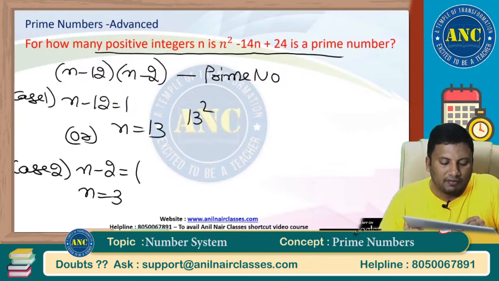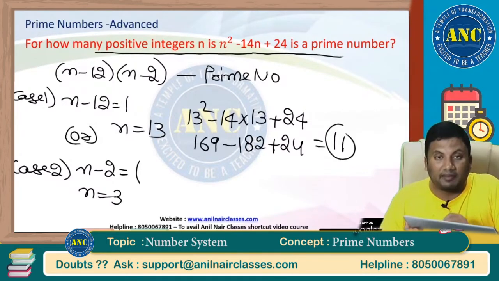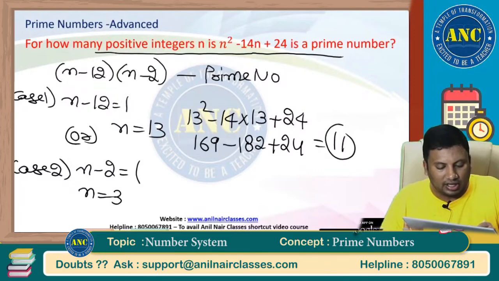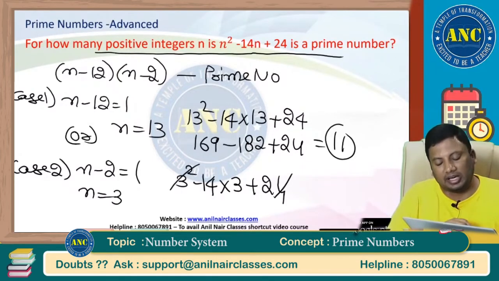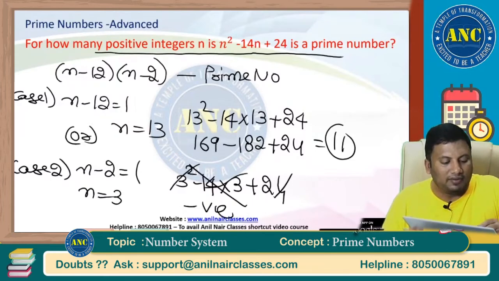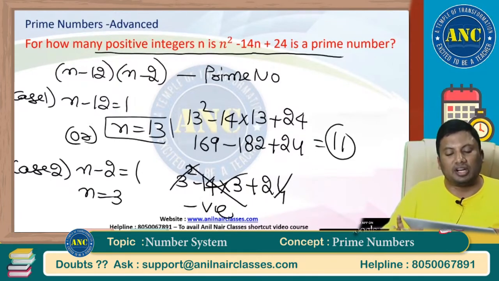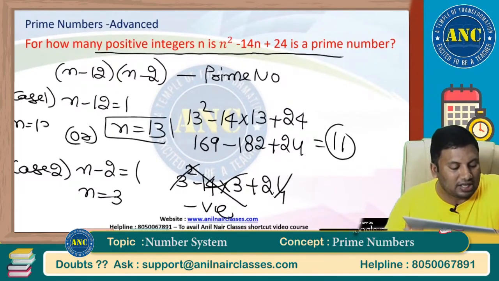For 13: 13 square minus 14 into 13 plus 24, that is 169 minus 182 plus 24, which is 11, and 11 is a prime number. For n equals 3: 3 square minus 14 into 3 plus 24, that is 9 plus 24, 33, minus 42, which is a negative number, not possible. How many values can n take such that this number is prime? One value, and the value of n is 13.